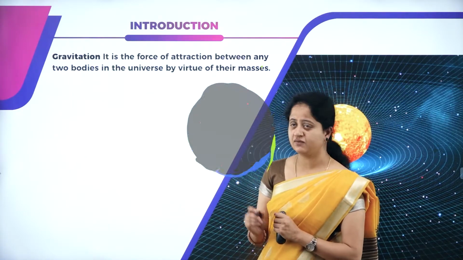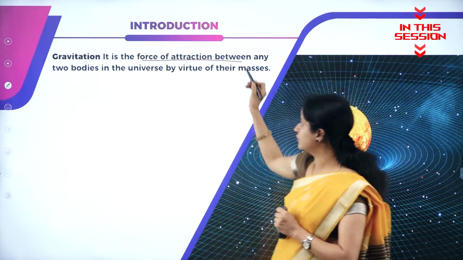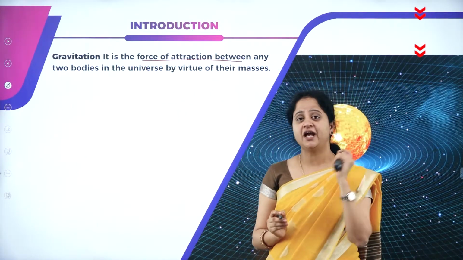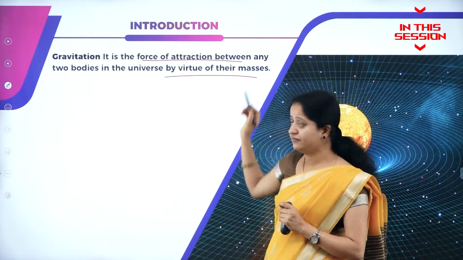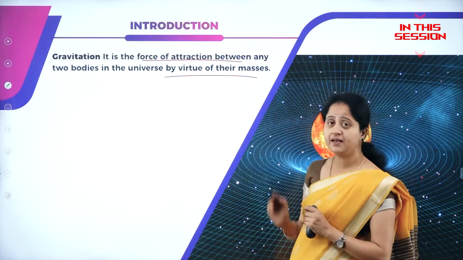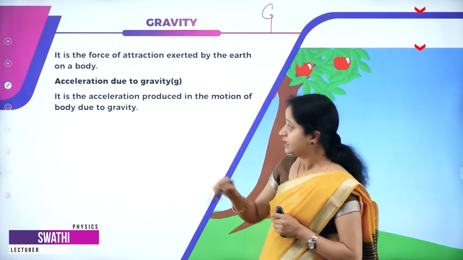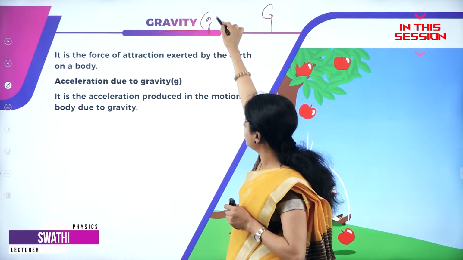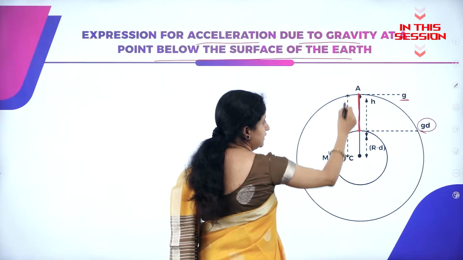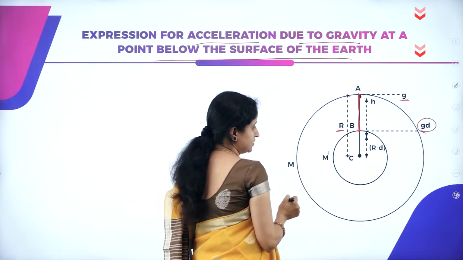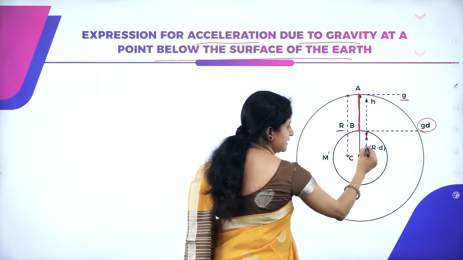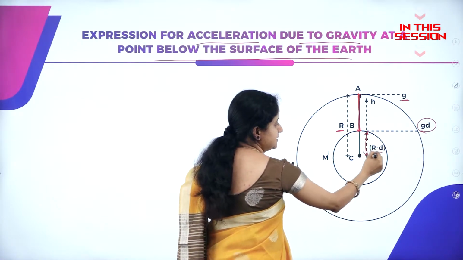So what is the meaning of gravitation? It is nothing but the force of attraction between any two bodies in the universe by the virtue of their masses. Gravitational constant is denoted by G and gravity is denoted by small g. From center, let R be the radius of the earth and this distance is R minus d.